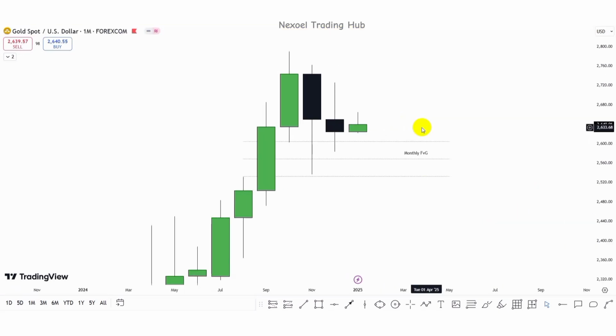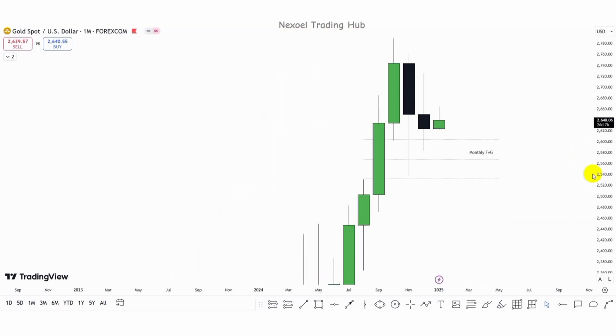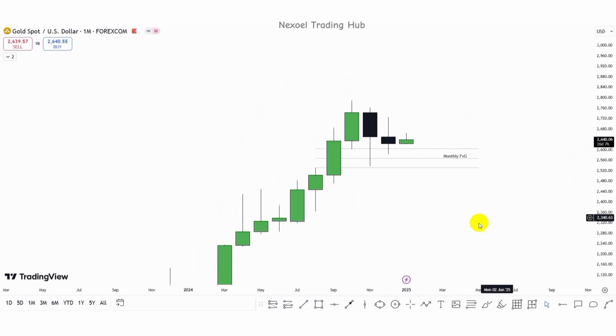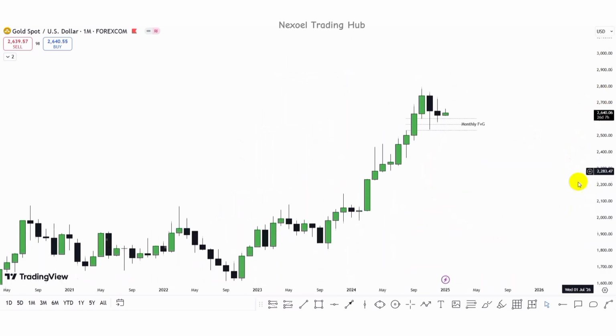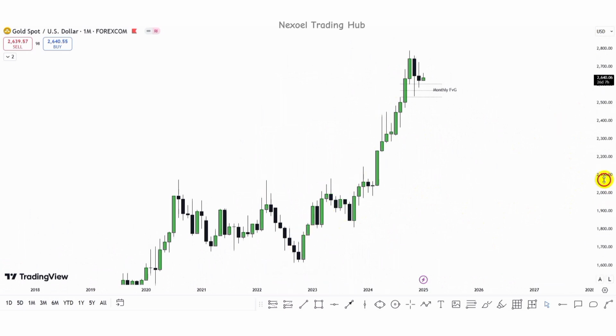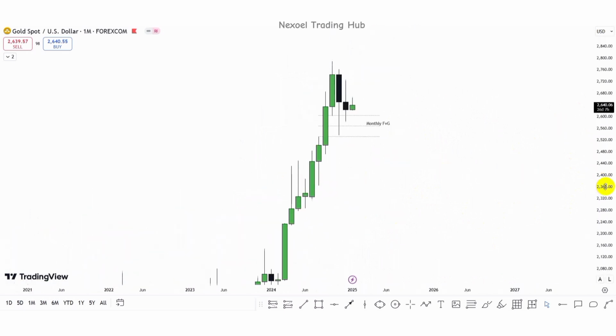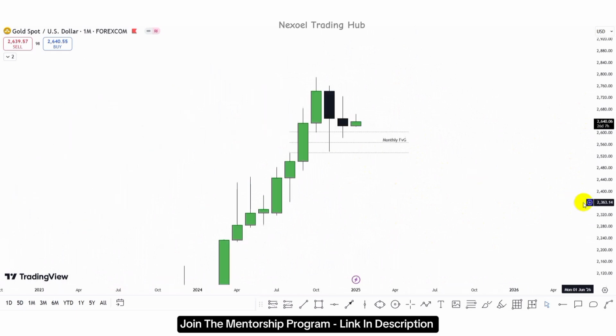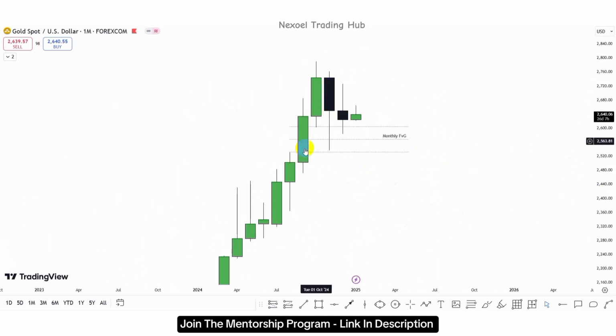This is gold, and this is the monthly time frame. What we can clearly see in gold is that gold has been extremely bullish to the upside throughout last year. We can see this bullish momentum. Now, what we can clearly see at the current price delivery is that price dropped to the downside, mitigated the mean threshold of this fair value gap, and closed above it.